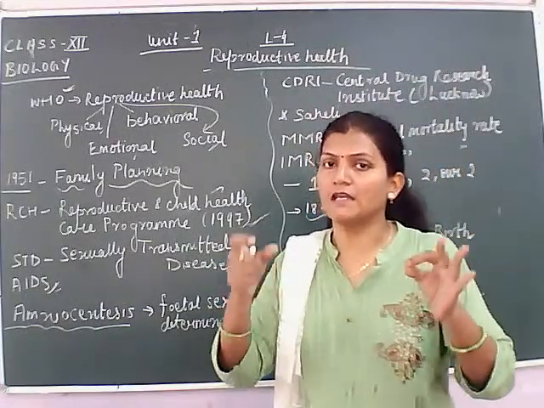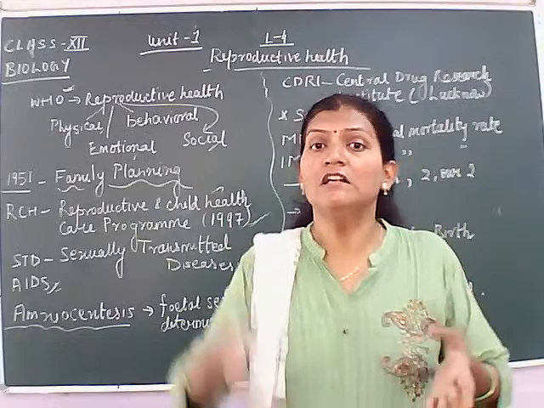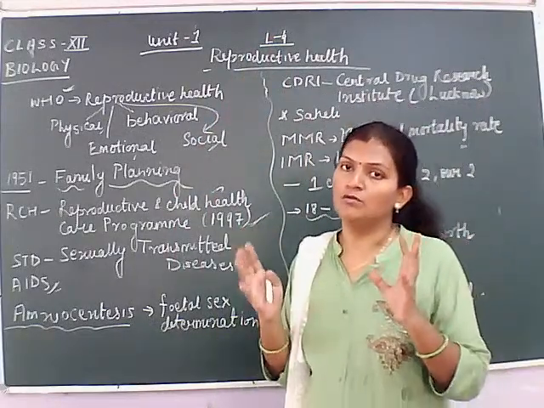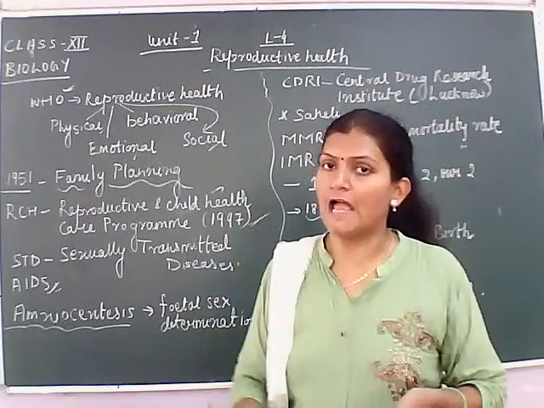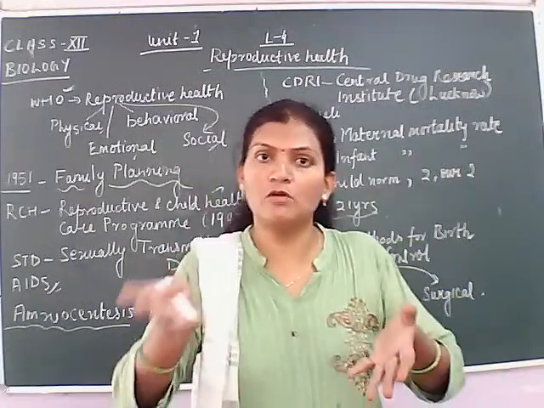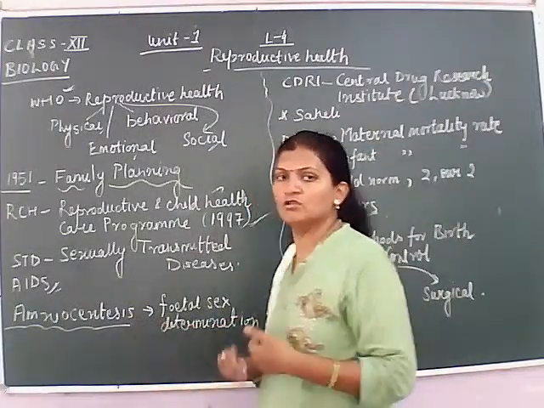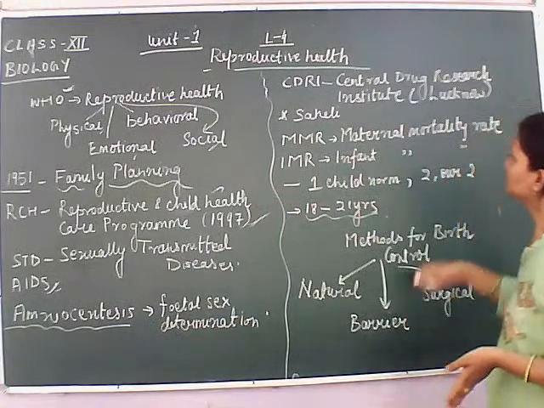So certainly this technique has led to a decrease in the population of girls, and it has disturbed the sex ratio of boys and girls. So it is banned in India and most parts of the world also.